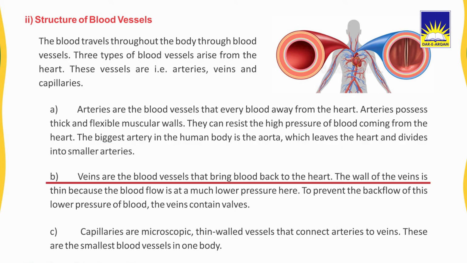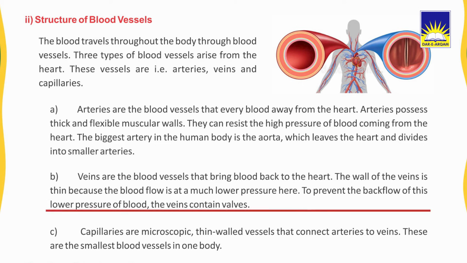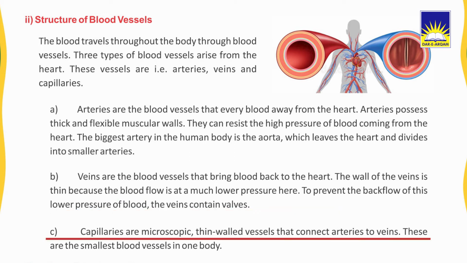Second is veins. Veins are the blood vessels that bring blood back to the heart. The wall of the veins is thin because the blood flow is at a much lower pressure here. To prevent the backflow of this lower pressure blood, the veins contain valves. Capillaries are microscopic, thin-walled vessels that connect arteries to veins.